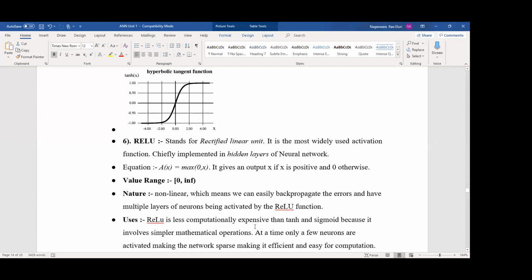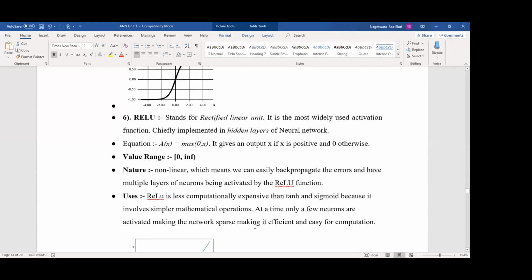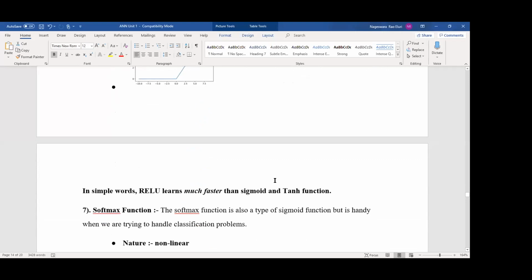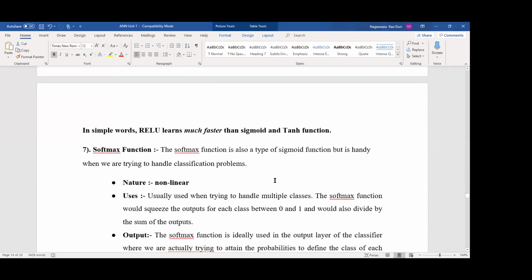It is computationally less expensive compared to tanh and sigmoid. It involves simpler mathematical operations because the function is just finding the max value, maximum of 0 comma x. Okay. This is the graph. Very easy. In simple words, ReLU runs much faster than the sigmoid and tanh functions.